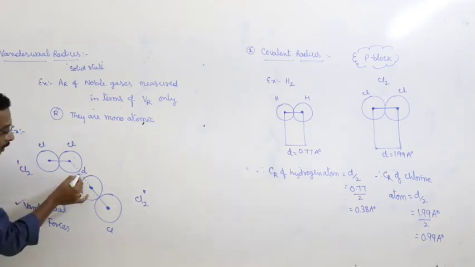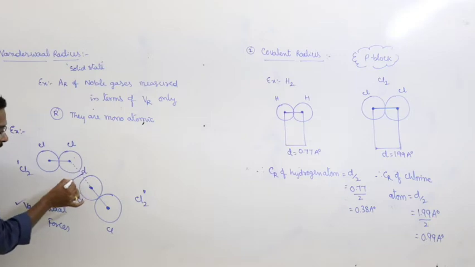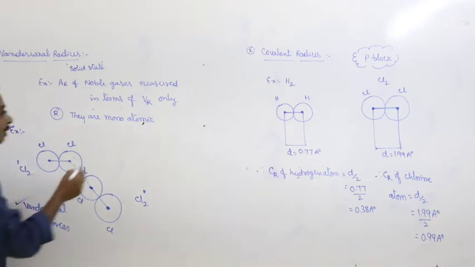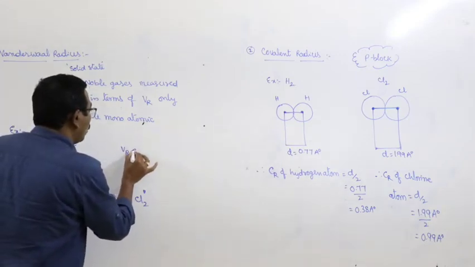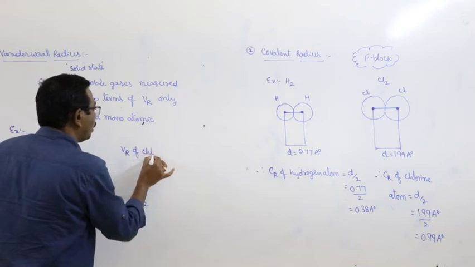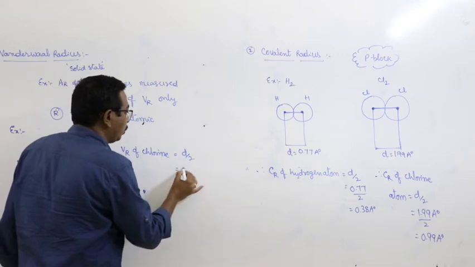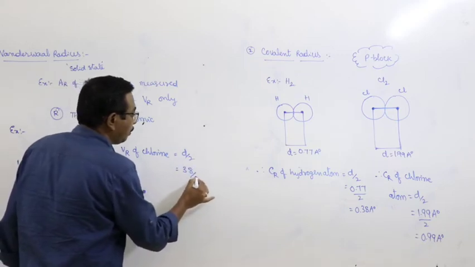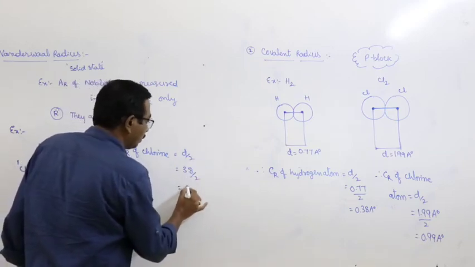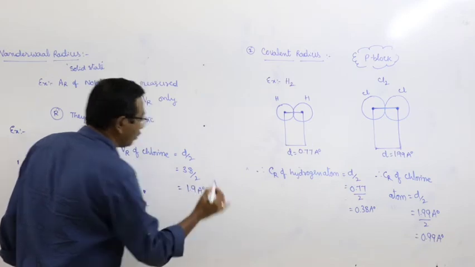The half of this distance is said to be van der Waals radius. Now, van der Waals radius of chlorine is equal to d by 2, that is equal to 3.8 by 2, that is equal to 1.9 angstrom units.